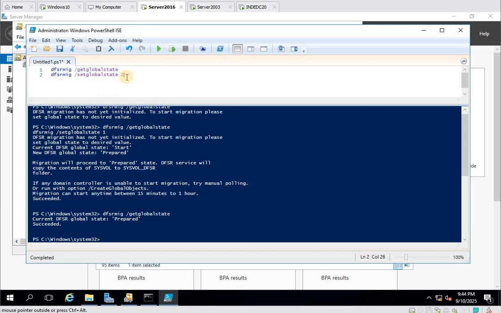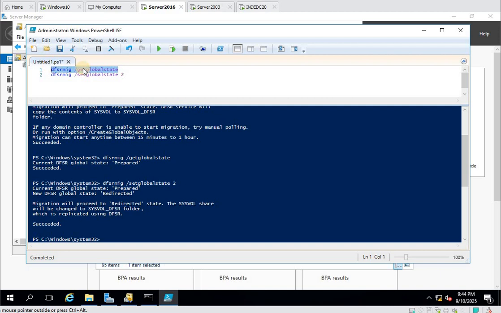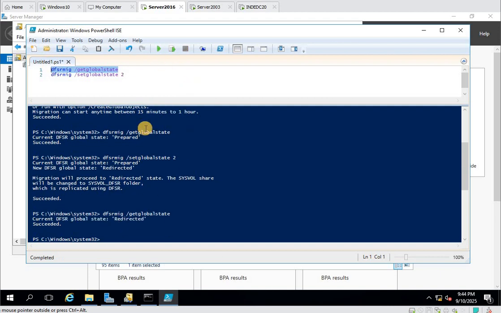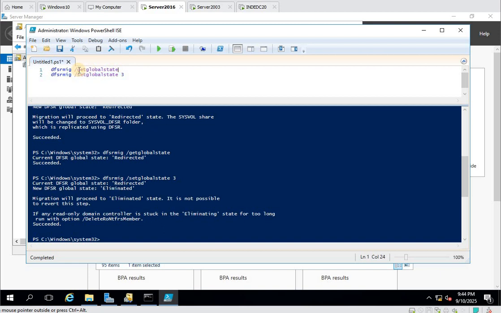Now we don't need to run. Okay, again we need to run this to check. Yes, we are in the redirected state. Now we need to run 3. Just for your information, we cannot go back once we run this set global state, that is called eliminated. You can go back from prepared and redirected. Now we see.